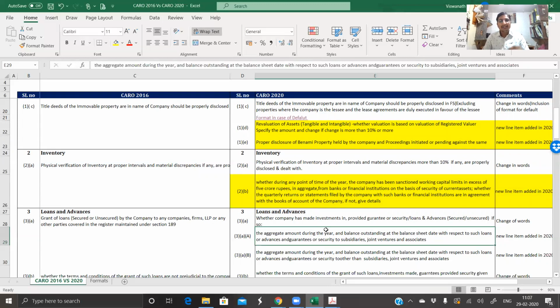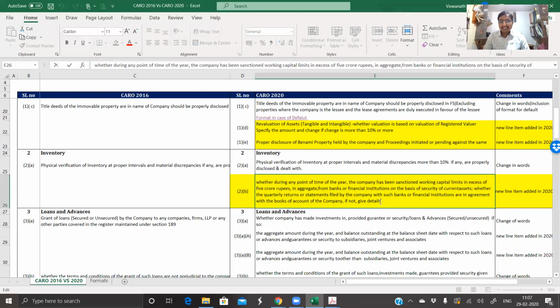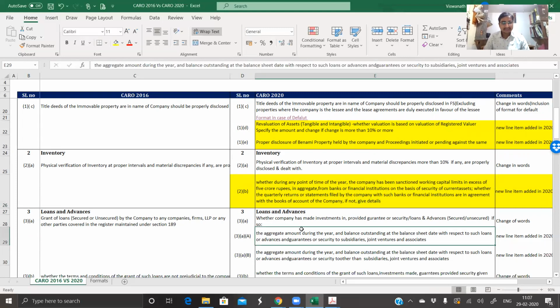But now the responsibility has been put on the statutory auditor's head. The statutory auditor should verify whether the quarterly statements submitted by the client during the year are in agreement with the books of accounts which we are auditing. There is no particular schedule to give the details. So again, the guidance note might come up with a table or something to provide the details.